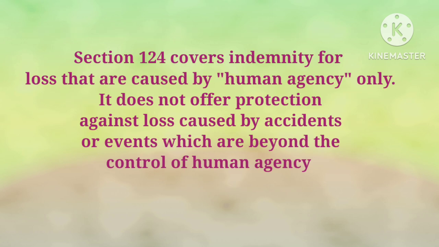One very important thing to be noted about this definition is that it covers indemnity for loss caused by human agency only. It does not provide any protection for any loss caused by events or accidents which are beyond the control of human agency.